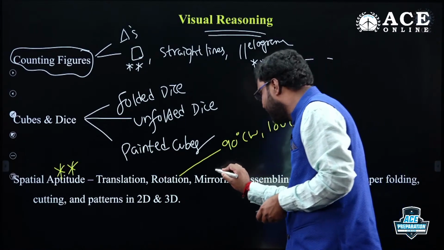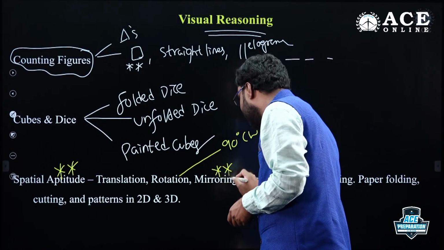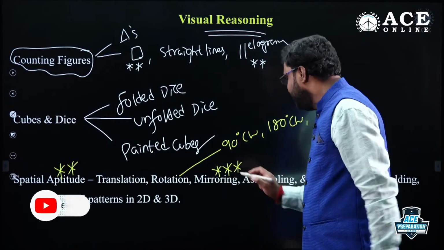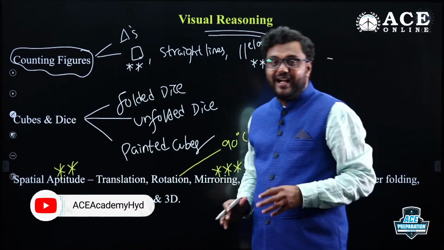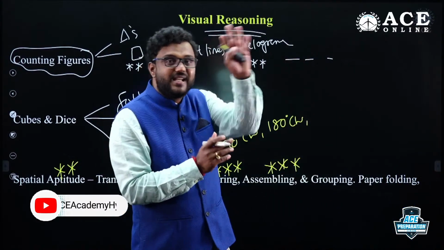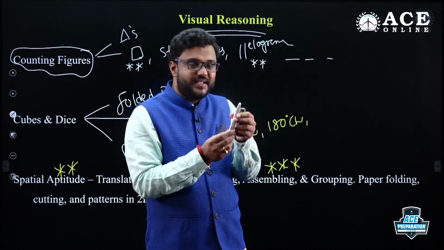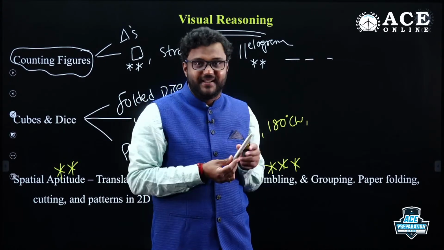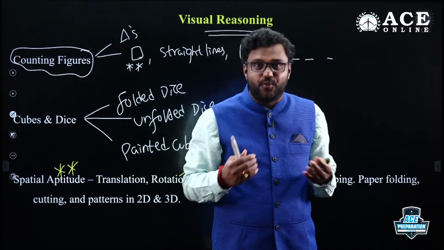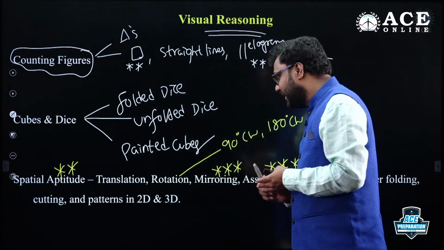Mirror image, water image: in the last 2 to 3 years, there have been many questions related to that. Assembling as well. You have different parts; if you join them, how will the diagram be? Or if this diagram is a target, suppose you require this pen shape, which elements among the options should be joined to get this shape? Assembling or grouping of figures, they are asking questions.